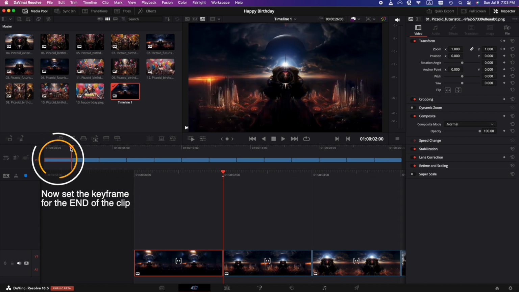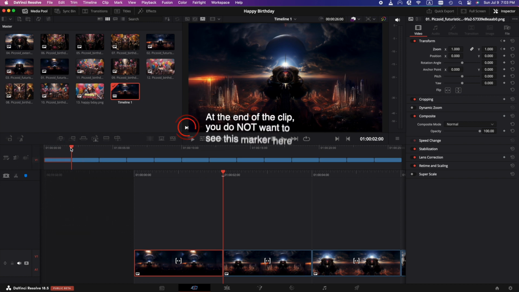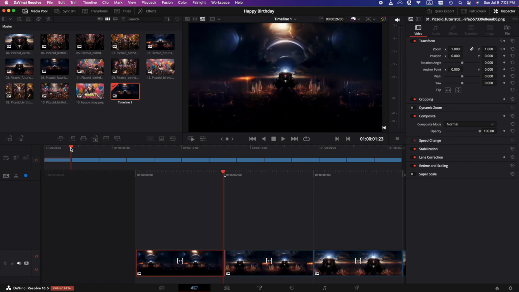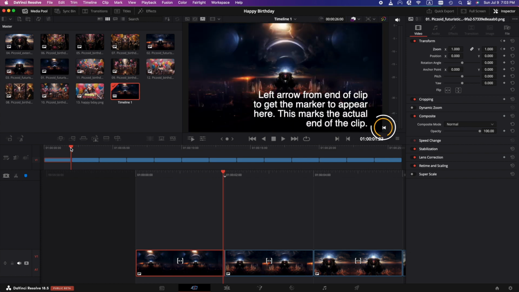It'll snap to the end of the clip, but remember, we have to go one frame to the left. So we don't want this first frame marker when we're at the end of the clip. That will screw us up big time, and it'll cause you to redo everything and you'll be very frustrated. So just hit that left arrow key, and then you will truly be on the last frame of the first image. And that's the marker you want on the right side of the view screen.